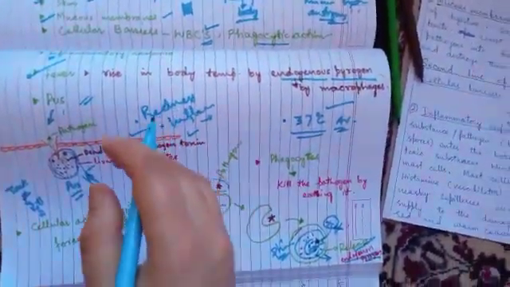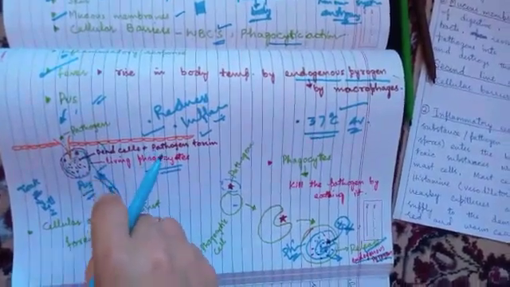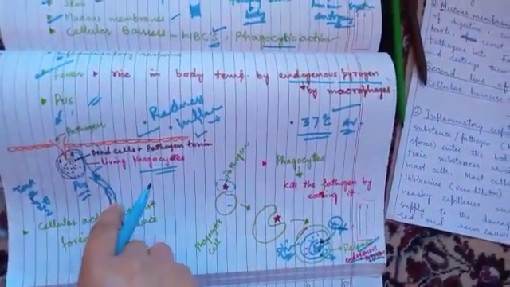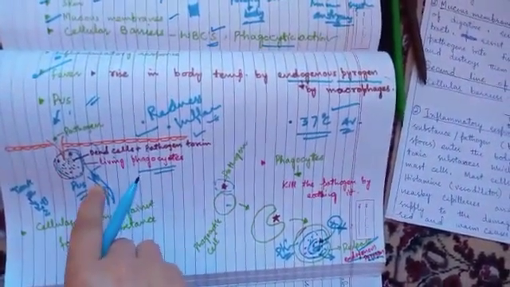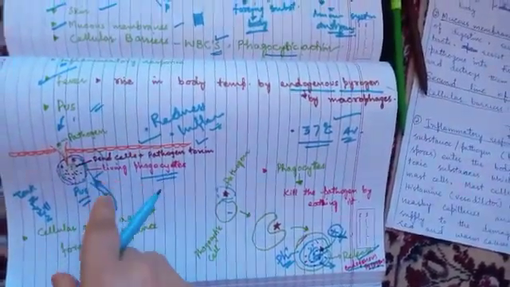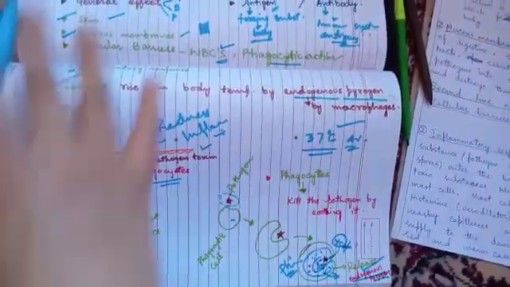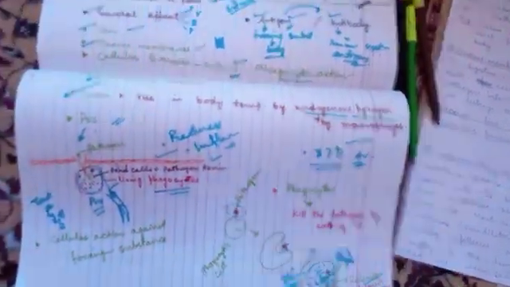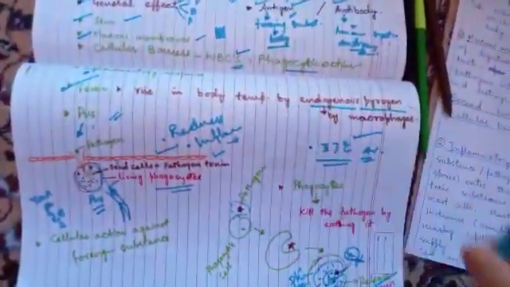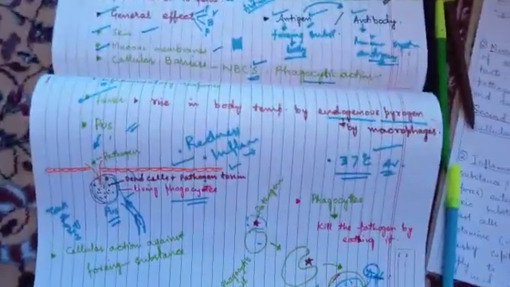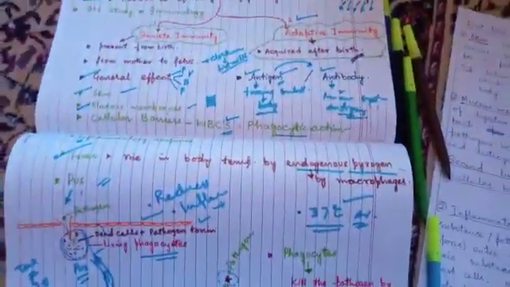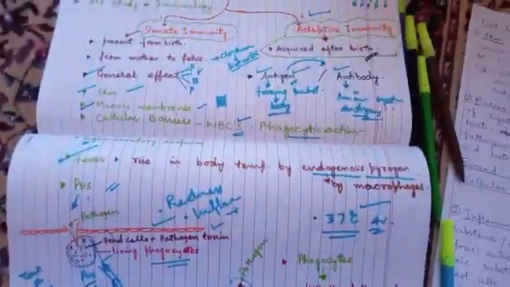Actually this pus is the accumulation of these dead cells and pathogen. And redness and inflammation are all responses of our immune system. These are the protective reflexes of our immune system to protect our body. Hope you have understood. And adaptive immunity we will discuss in the next class.